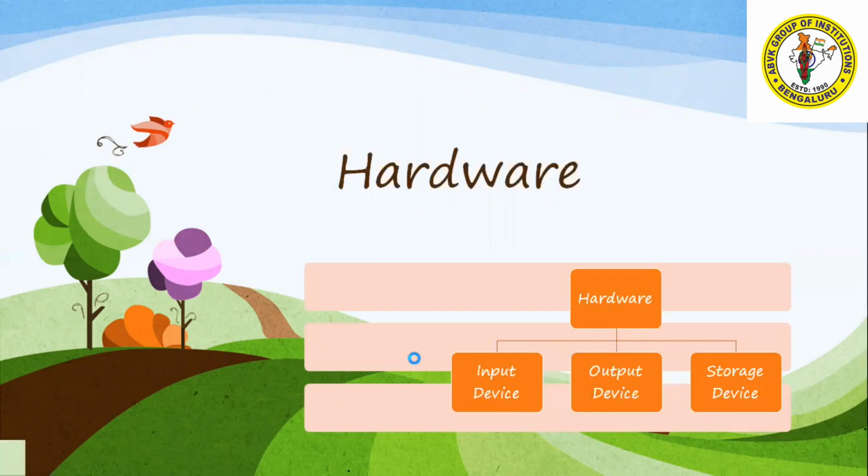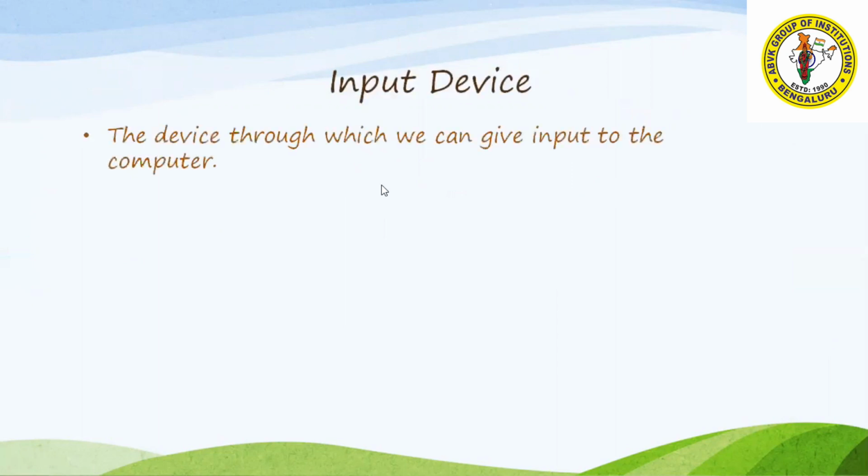Let us see what is an input device. Input device is the device through which we can give input to the computer. Understood? The device through which we can give input to the computer is known as an input device. So various types of input devices are available.